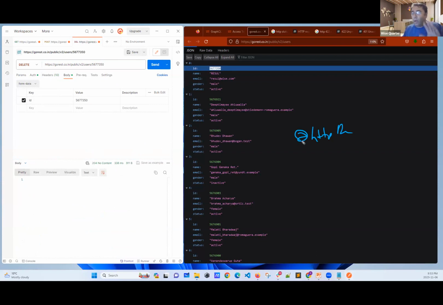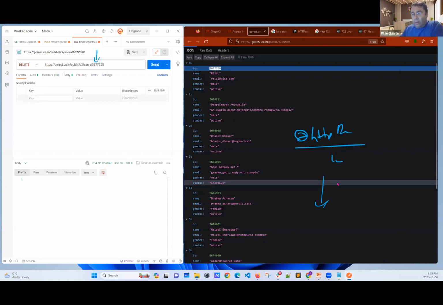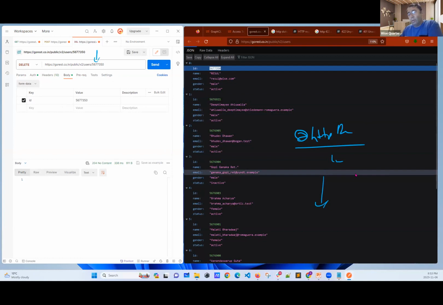See, I hope you are getting the point. You can write the method however you want. You can write everything. You could say, okay, yes, if you provide the ID on your URL, this will be accepted. Or you could go like this. You may say, okay, if you provide the ID with a parameter, I will delete that one too. And also, if you provide the ID with the body part, I'm going to delete that one too. But they didn't do this.